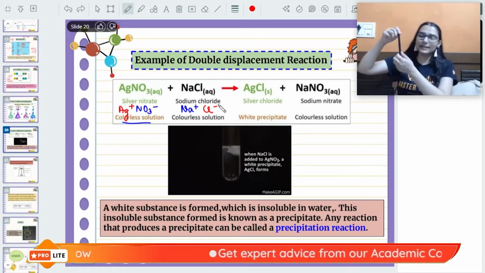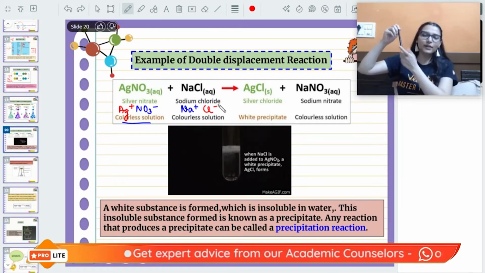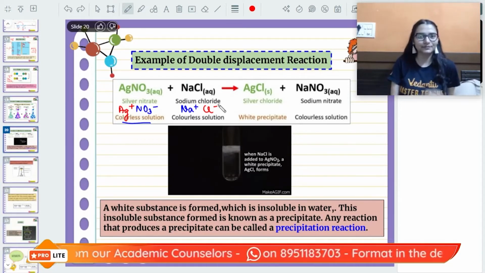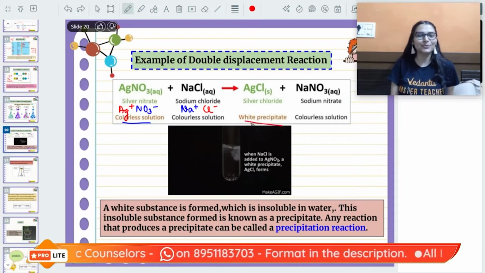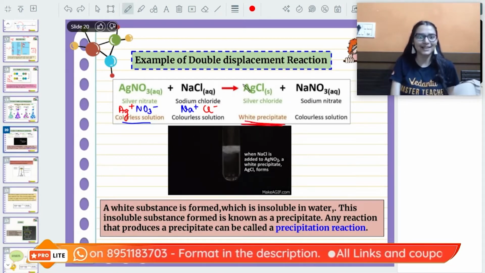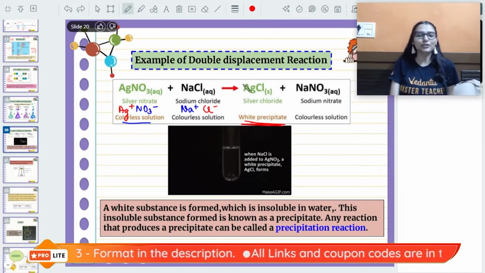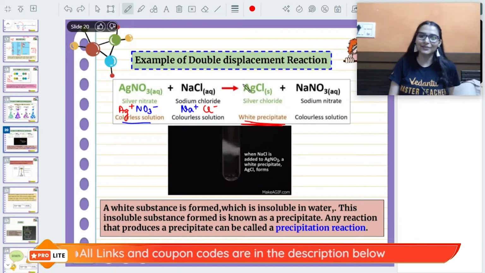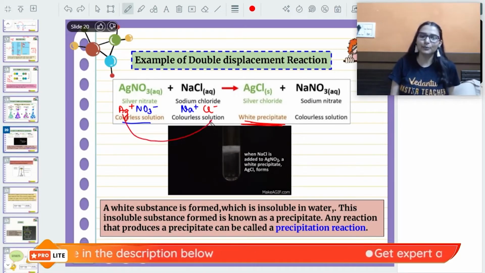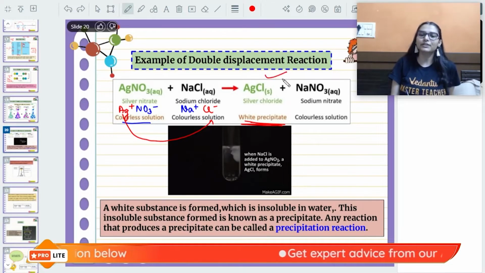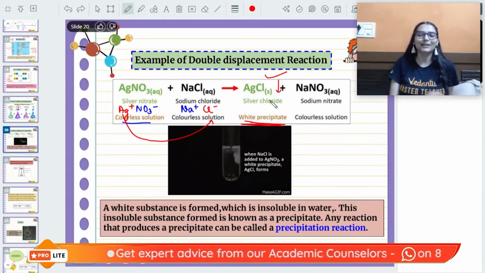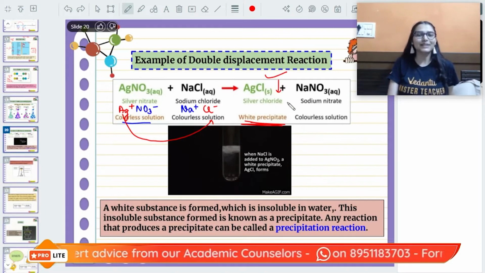Then the moment we mix it, at the bottom you can see there would be a white colored solid that is deposited. What is that? That is your white precipitate of silver chloride. Remember, an insoluble solid that is formed during the reaction, that was the precipitate. We have done it. So here also there is an exchange of ions: silver ions combine with chloride and give you silver chloride, which is a white colored solid insoluble in water. So it will precipitate out.